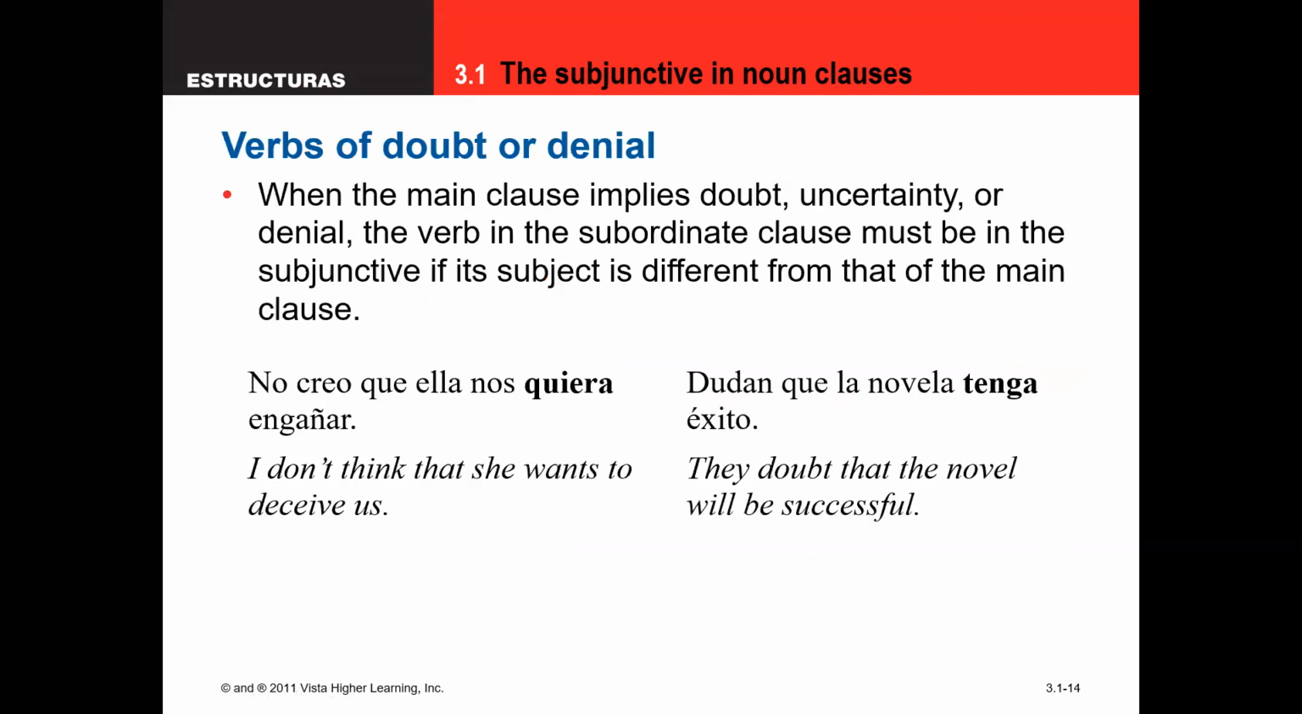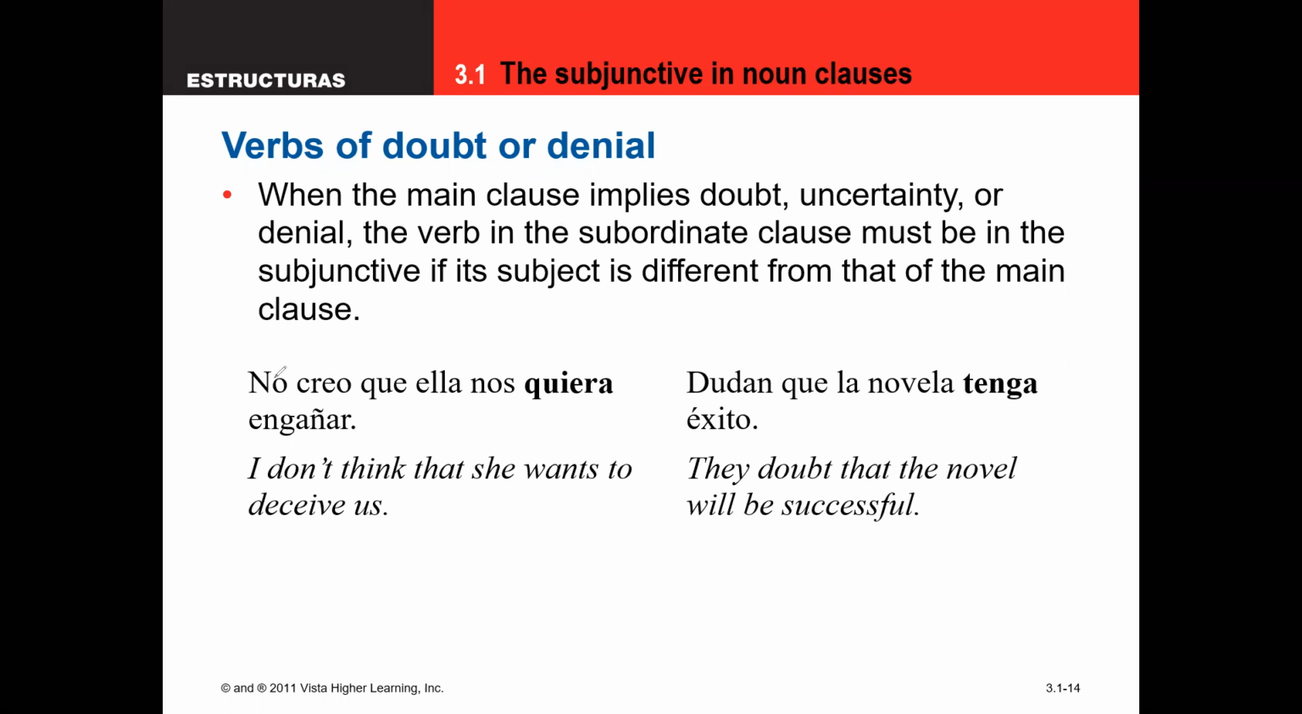Third and final use we're going to talk about today: doubt or denial. I also like to throw in probability with this, because those are also going to be with the subjunctive. So doubt, denial, probability. This is the D of WEIRDO.